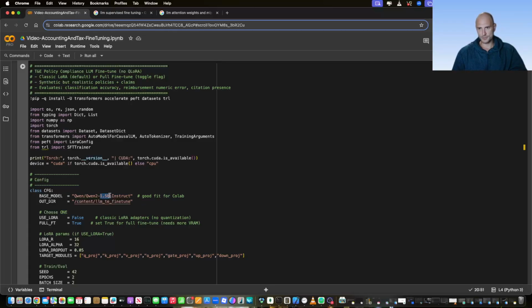So this one is just a model that's capable of understanding English. Think of it as a general purpose AI that has some understanding of English and can reason with basic ability and with text, but doesn't yet know our company's travel and expense rules. That's the key point here.